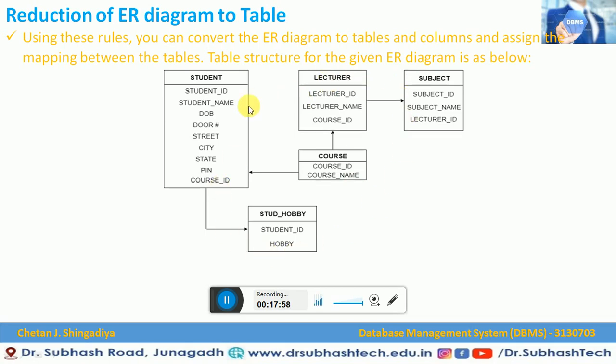This will look like this. One more important thing we would like to see is that we also provide proper arrows to each and every entity to understand the flow of this diagram. So this is how we reduce an ER diagram to a table in DBMS.